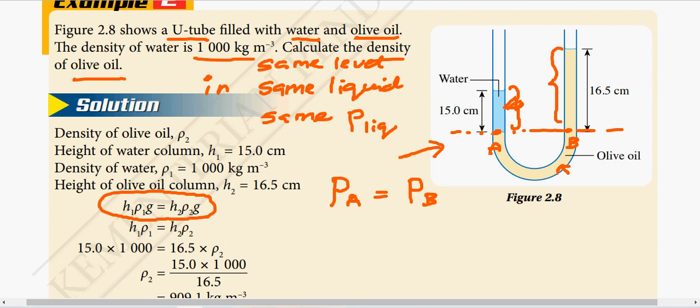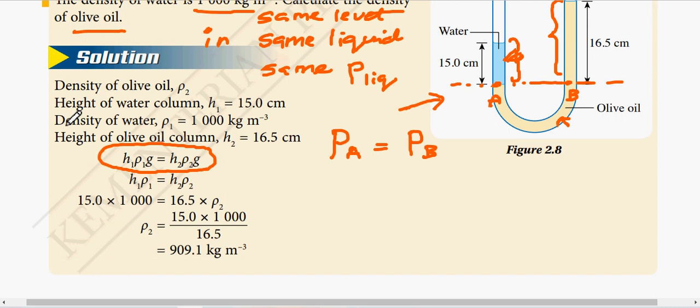Okay, so just substitute the value. So g will be the same, so you can cancel g. G boleh dipotong because the value is the same. Now h1 will be this 15 cm. h2 is 16.5 cm. Alright, so you get this equation.